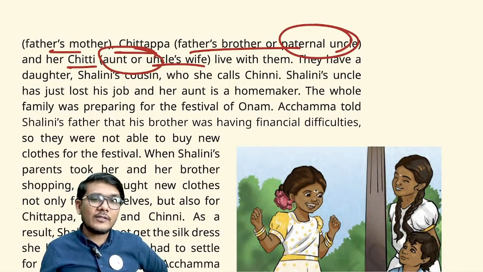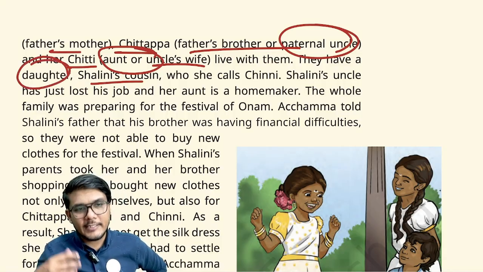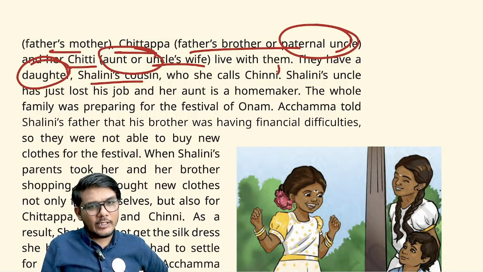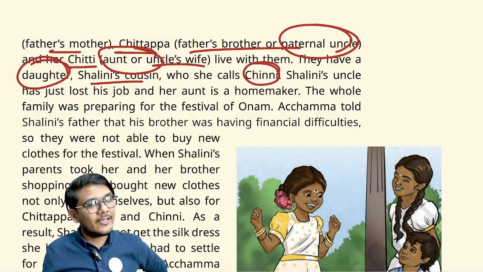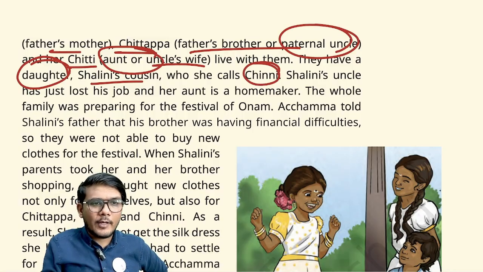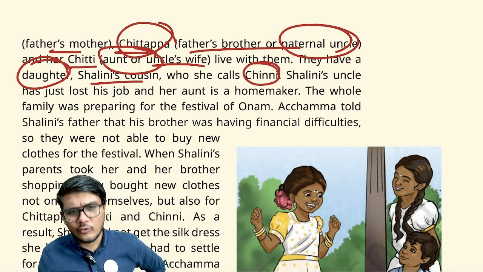Now what has happened is, Chittappa and Chitti have a daughter, that is of course Shalini's cousin. Shalini calls her cousin Chinni, so possibly a younger cousin, right? Now Shalini's uncle, who is Chittappa for her, has lost his job, and her aunt is a homemaker, so basically they don't have any source of income.